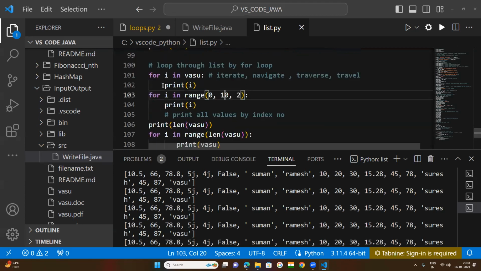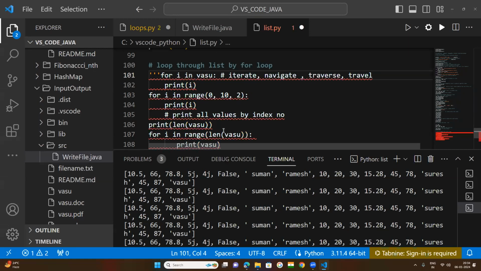You do one thing, you keep all these in the comment section. From here, keep multi-line comments up to here. I told you many times about multi-line comments. Every time I am using hash, which is used in Python for a single-line comment.